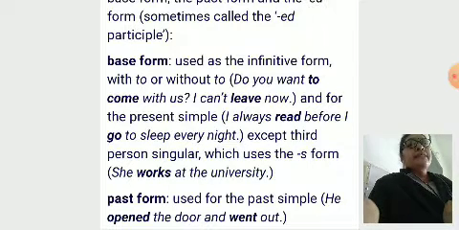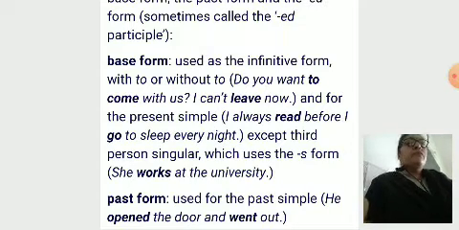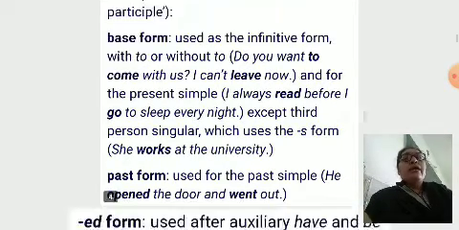And for the present simple, I always read before I go to sleep every night. Except third person singular which uses the S form: she works at the university. Do you know, in simple present tense, third person singular, we use the verb with S, ES, okay?